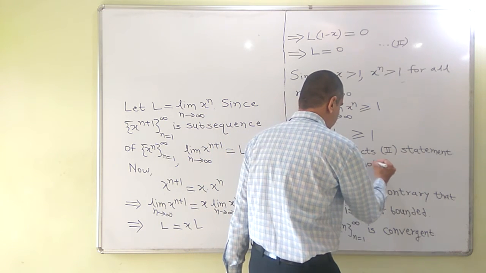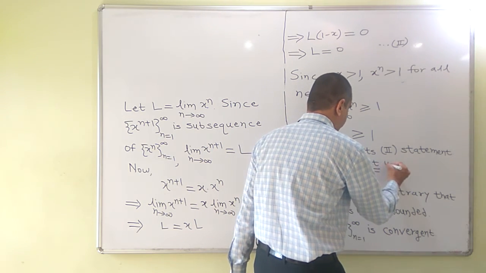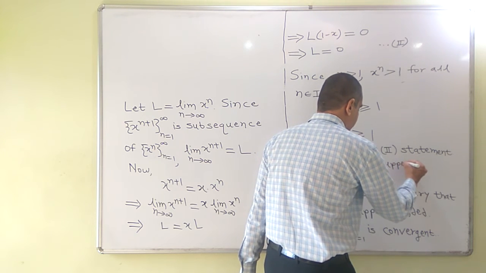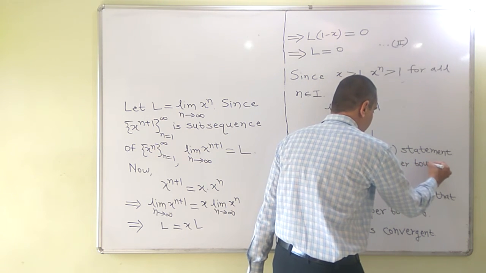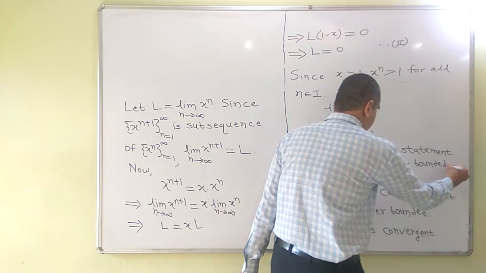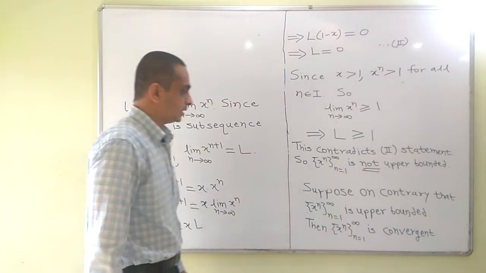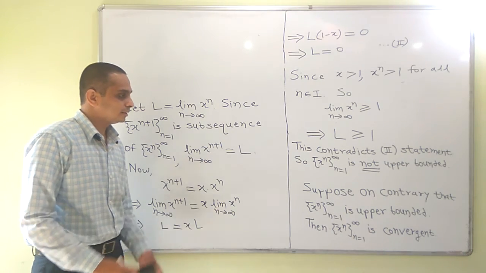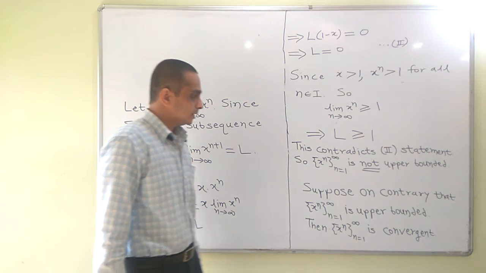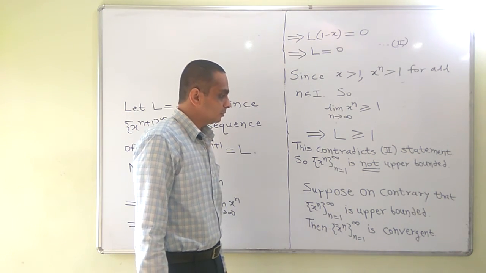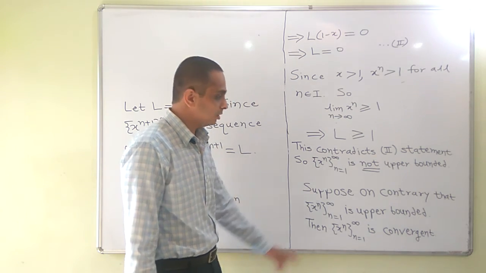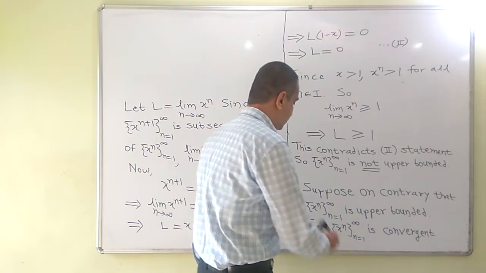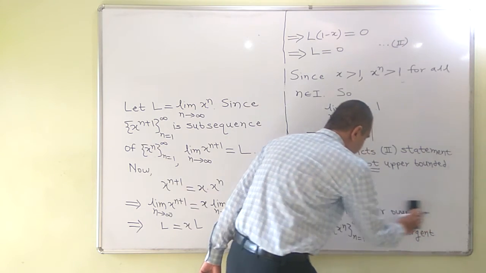It is already non-decreasing, and we have proved the result that a non-decreasing and non-upper bounded sequence diverges to infinity.